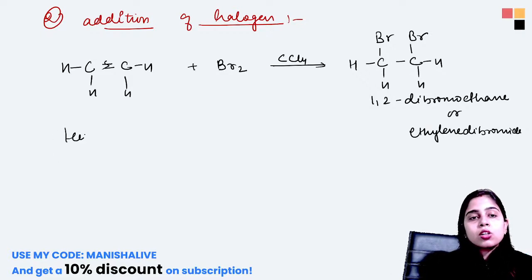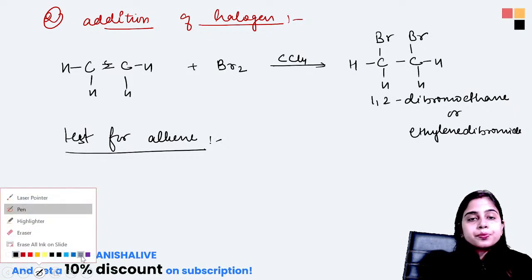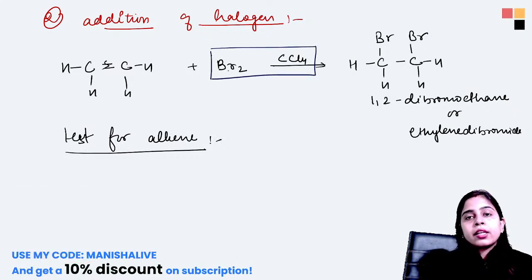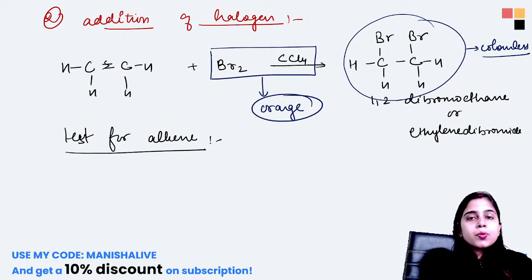Now this reaction will also act as a test for your alkene. So what is the test? This bromine, when it is in your CCl4 solution, the color of this solution is orange. Now the compound that is formed here is colorless. So if you observe a change in color from orange to colorless, you can identify that the reactant we have put into this solvent is your alkene. Because only alkenes will give this reaction, your alkanes will not give this reaction.